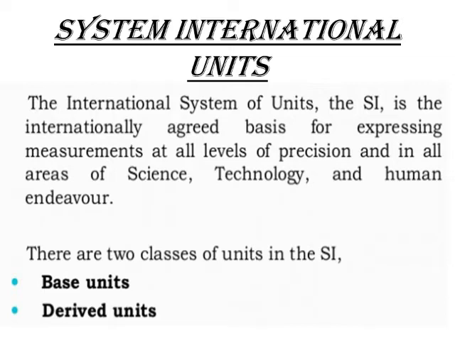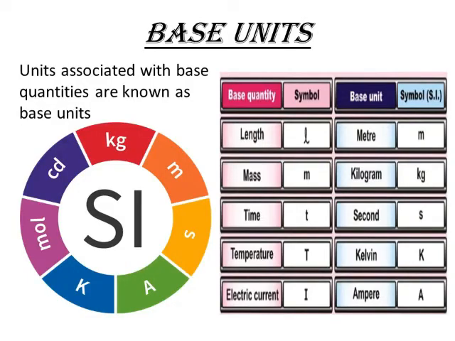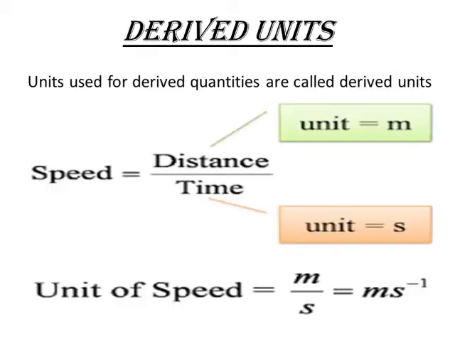There are two classes of units in the SI: base units and derived units. Base units are those units that are associated with base quantities. You can see on the table that there are base quantities and their respective base units with the symbol. These units are called system international units for these quantities. Coming towards derived units, these are those which are used for derived quantities.